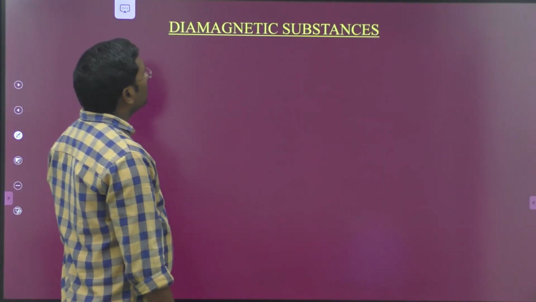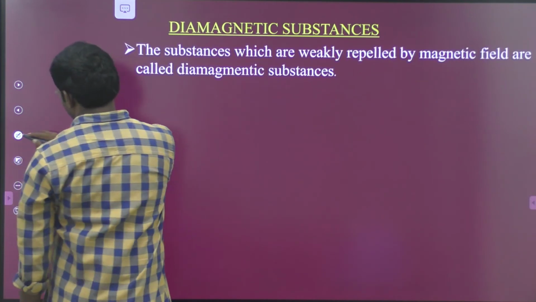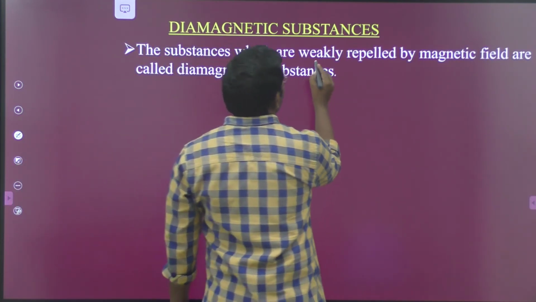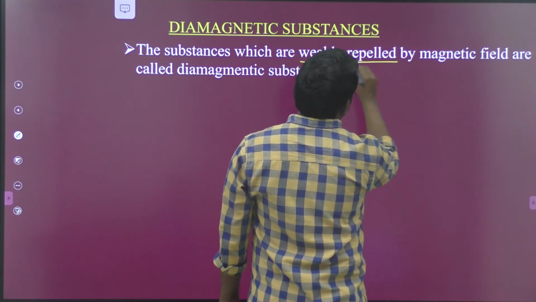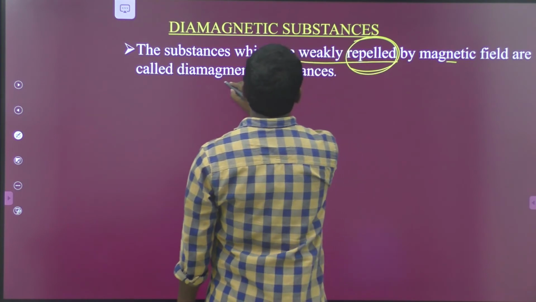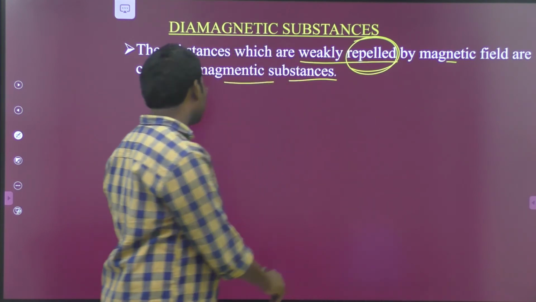Come to the second one, diamagnetic substances. What are diamagnetic substances? The substances which are weakly repelled by a magnetic field are called diamagnetic substances.